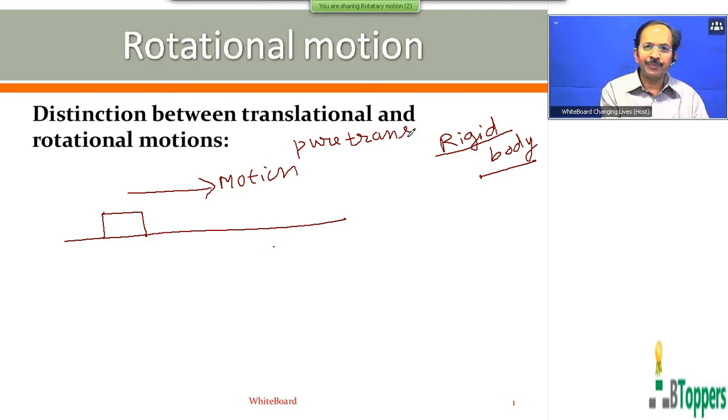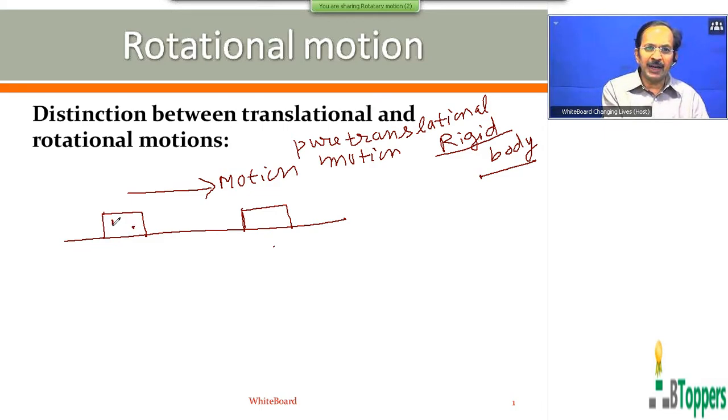rigid body undergoes the same linear displacement in the same direction in a given time interval. Let us consider a block of mass m sliding on a horizontal floor, performing pure translatory motion.